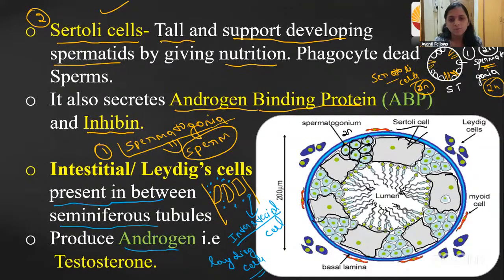Only inside the seminiferous tubule, there is a cell, the spermatogonium cell, that will produce sperm. Okay, I have told you. Here you can see, this is the first seminiferous tubule, this is the second, and this is the third. This is the tube we have studied, right? In the seminiferous tubule, the spermatogonia and the Sertoli cells are there, and outside the seminiferous tubule, the interstitial or Leydig cells are there, which produce testosterone. Androgen is nothing but the male sex hormone, and this testosterone helps in spermatogenesis, the formation of sperm.